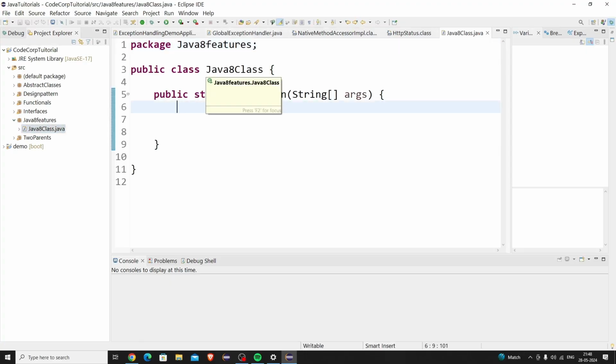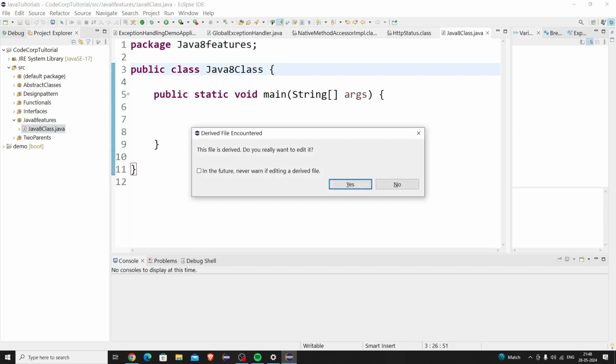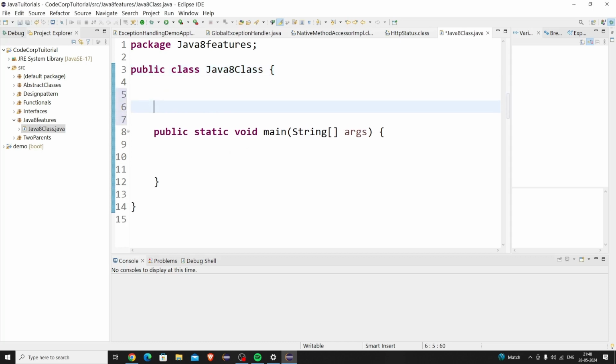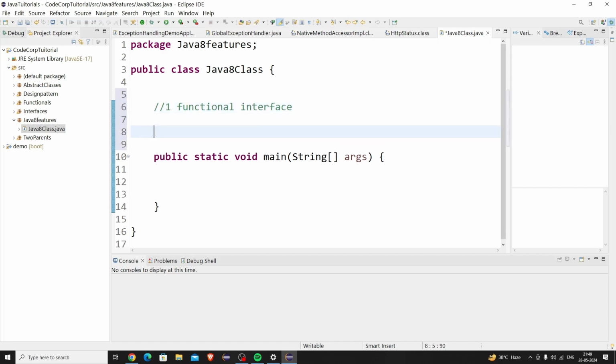Inside this class, we'll be creating one functional interface. As you already know about interfaces and abstract classes, just keep in mind that a functional interface is nothing but an interface with a single abstract method, the single and only abstract method. So what does that mean? Let me write it here: functional interface. A normal interface with a single abstract method is called a functional interface.